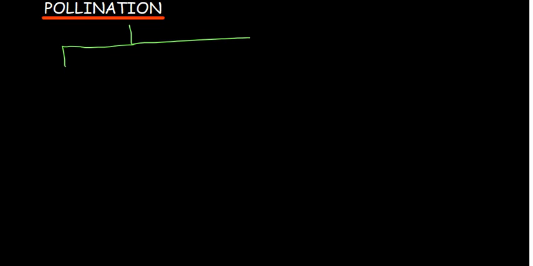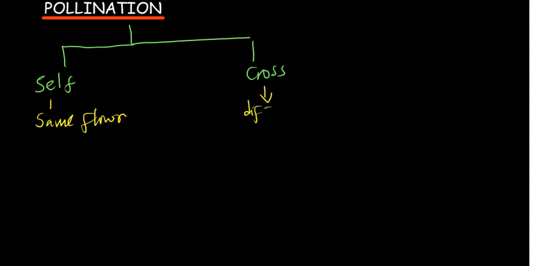Alright, so when you're talking about these two types of pollination, firstly starting with self-pollination, and then here we've got cross-pollination. Self-pollination is the transfer of pollen grains from the anther to the stigma of the same flower. Okay, so here you're just talking about the same flower. But cross-pollination is from the anther of one flower to the stigma of a different flower. So there are different flowers which are involved in cross-pollination.